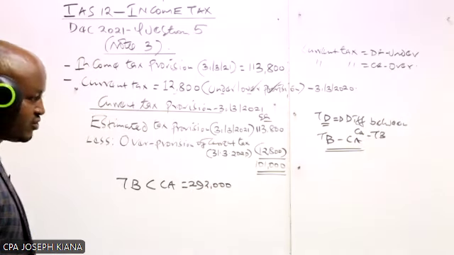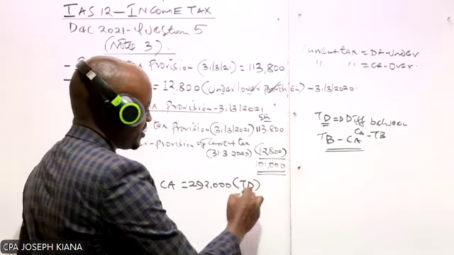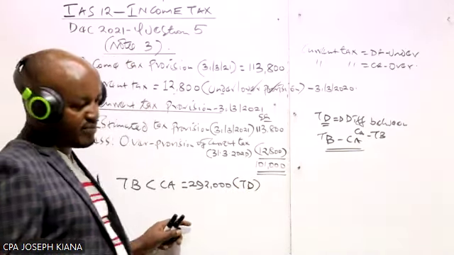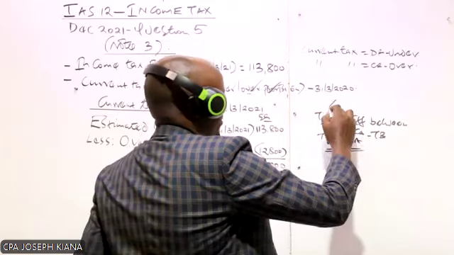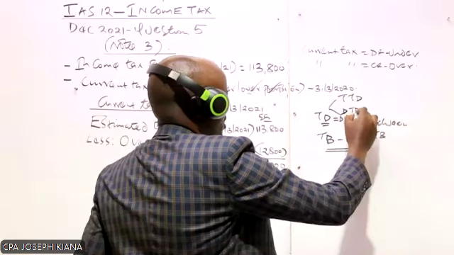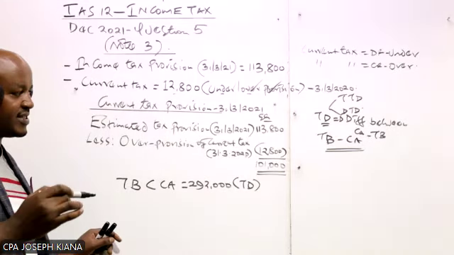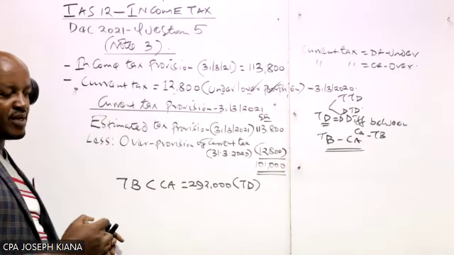So what we need to do first is a temporary difference, which we have already agreed upon. But if you can recall, we said that we have two types of temporary differences: taxable temporary difference and deductible temporary difference. So we need to determine, is this a taxable or a deductible temporary difference?